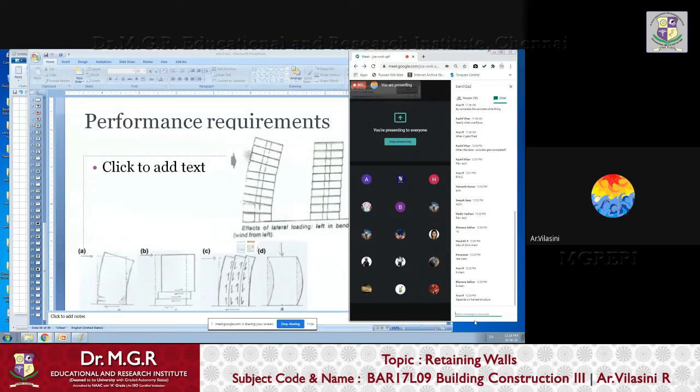Depends on the frame structure. Yes. What you are saying is a very safe answer, Arun. When you say it depends on the frame structure, that means the building is being designed for that, isn't it? So if you have taken that into consideration, then it is going to stand. If you have not thought about that point at all, it is going to fail.